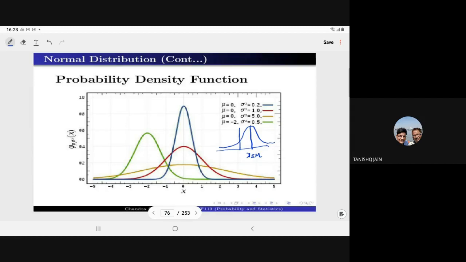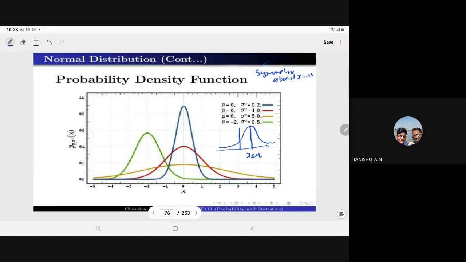I have not yet given you the idea about the mode. I think you have the knowledge from the 12th, but only the normal distribution, the normal variate, has this property that mean, median, and mode are equal. So it is symmetric, its shape is symmetric about x equal to mu.